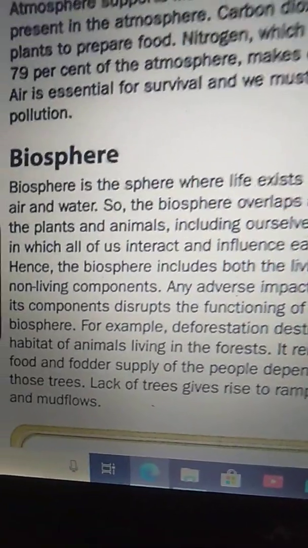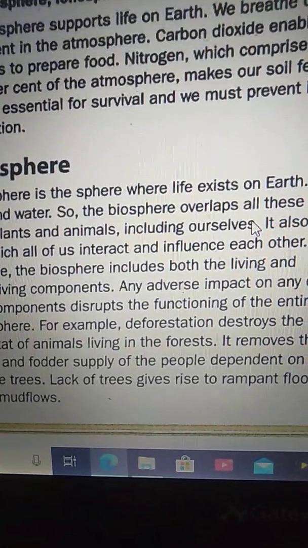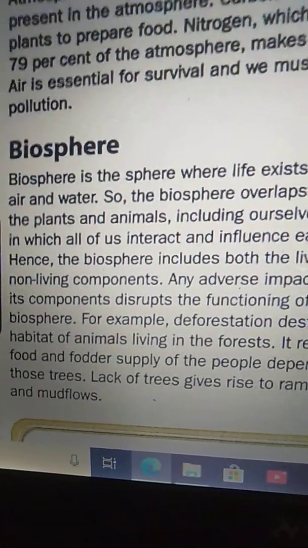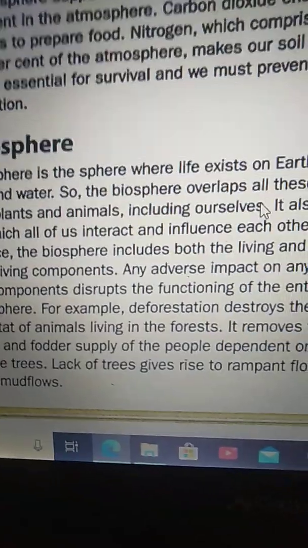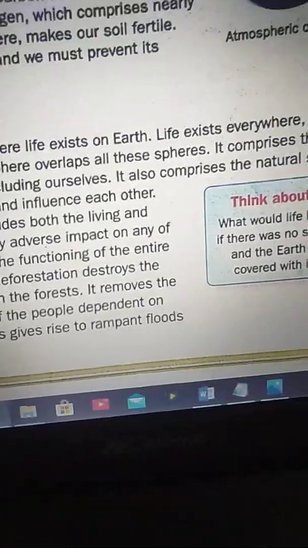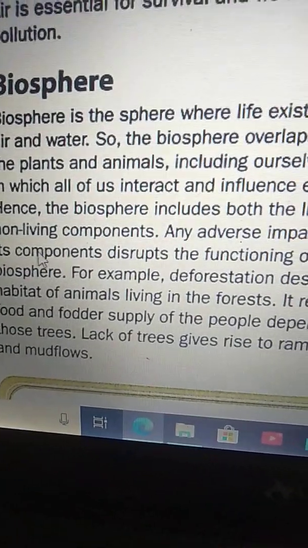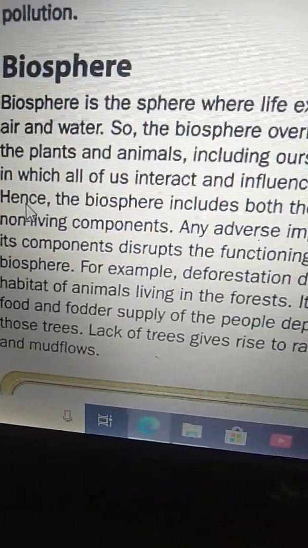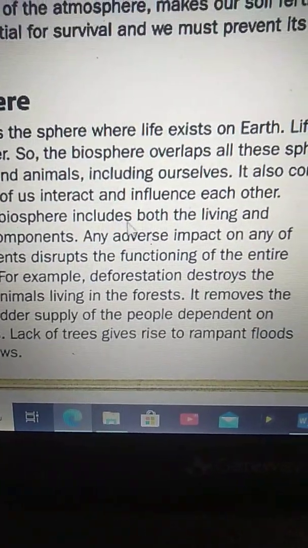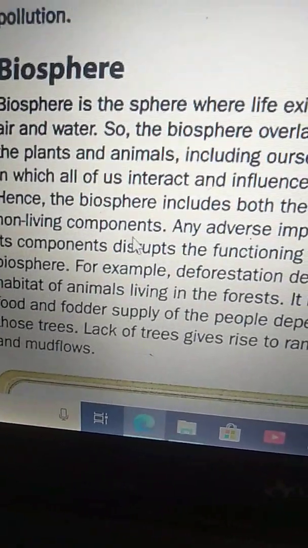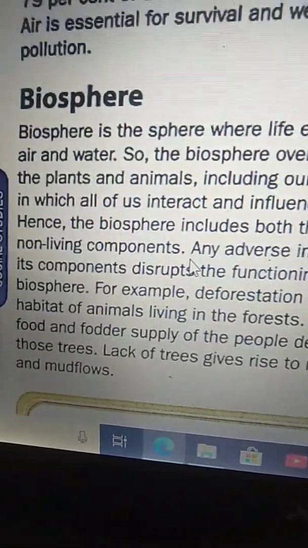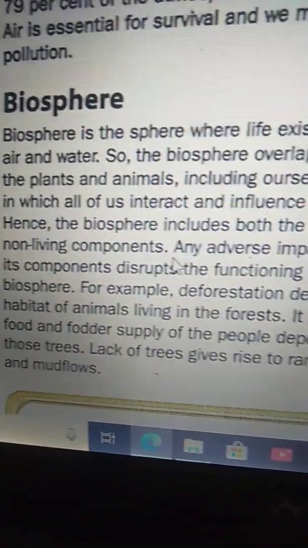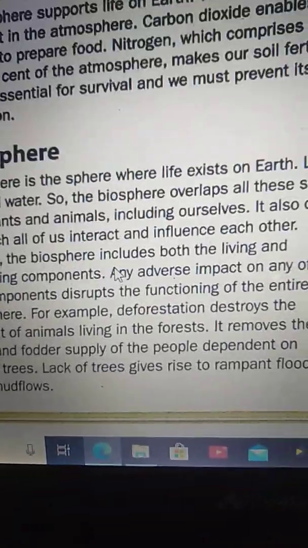It also comprises the natural surroundings in which all of us interact and influence each other. Hence, the biosphere includes both living and non-living components.